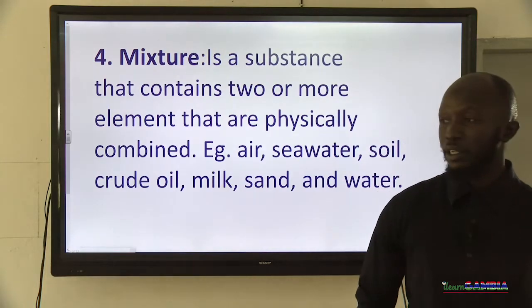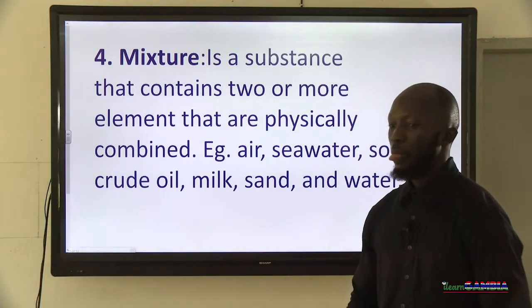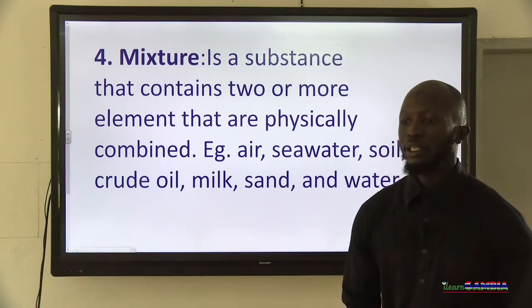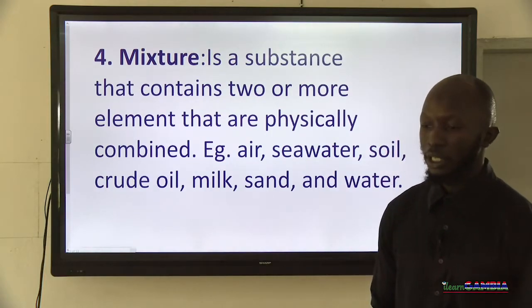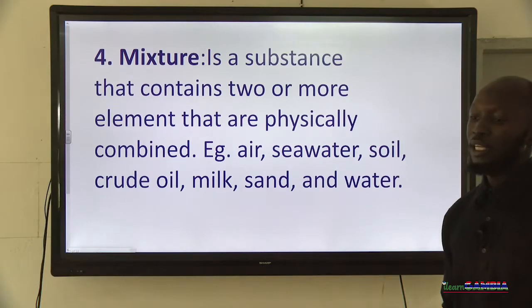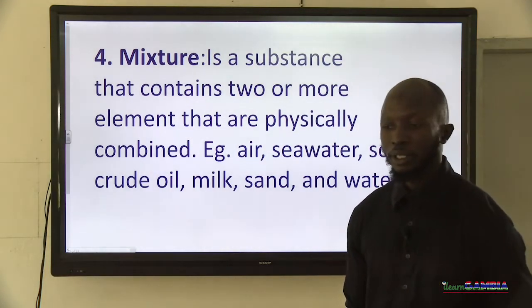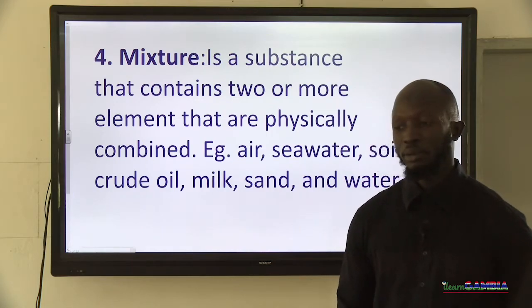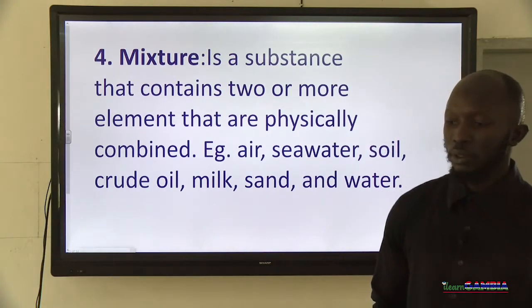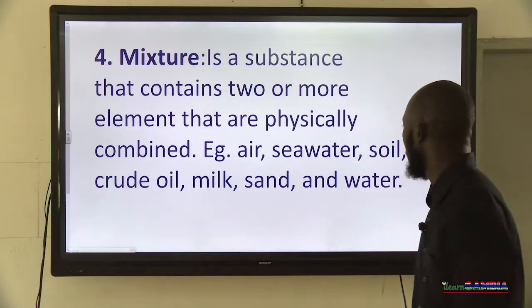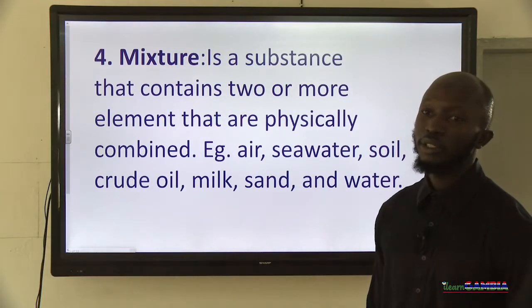So first, what is the definition of a mixture? A mixture, by definition, is a substance that contains two or more elements that are physically combined. For example, air is a mixture. Seawater is a mixture. Soil is a mixture. Crude oil, milk, and sand and water are all mixtures, right?